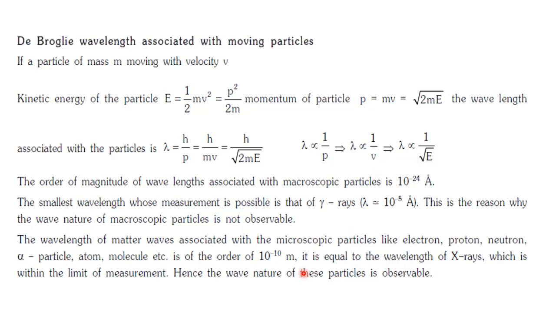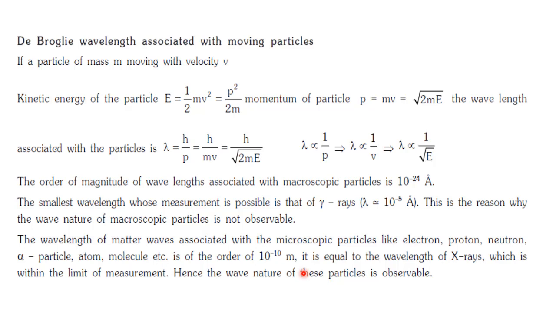Now the question arises, what about any particle? What about microscopic particles or macroscopic particles? Is de Broglie's hypothesis valid for any particle?